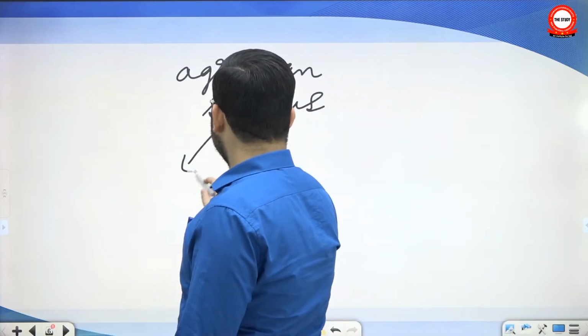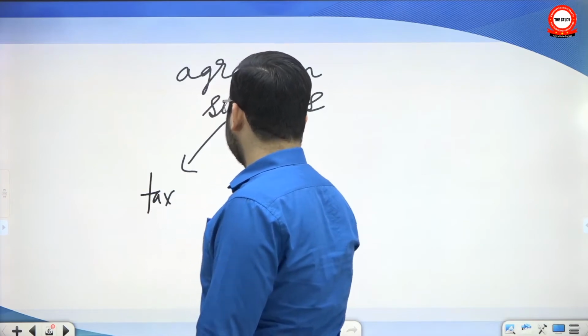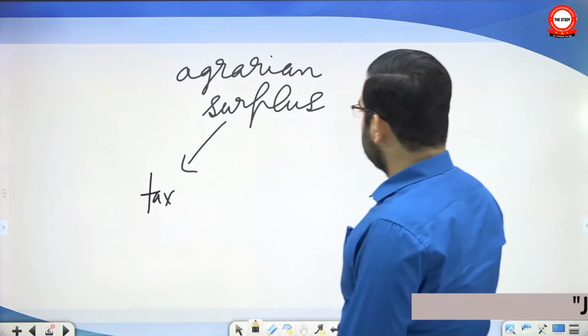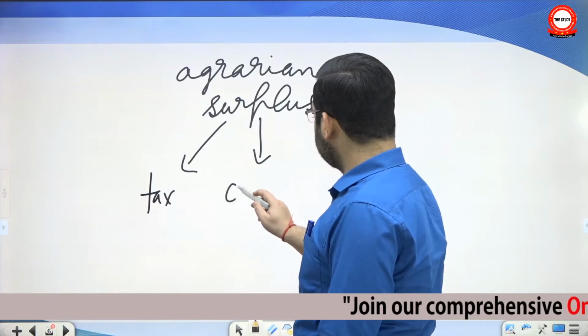A, the state can directly tax it. Then it can create a larger and stronger state. Then it allows proliferation of crafts.